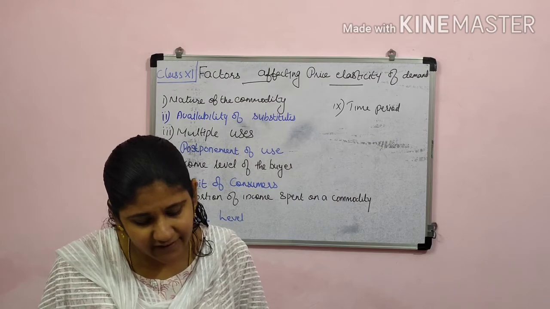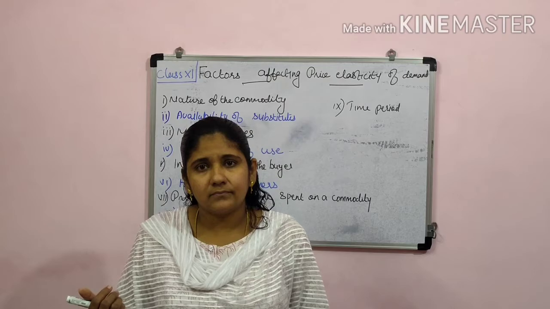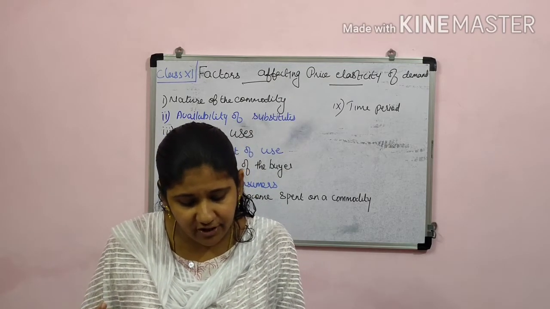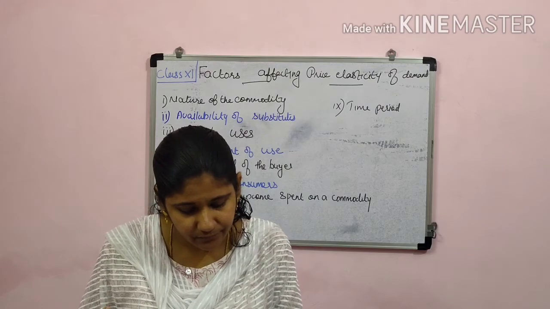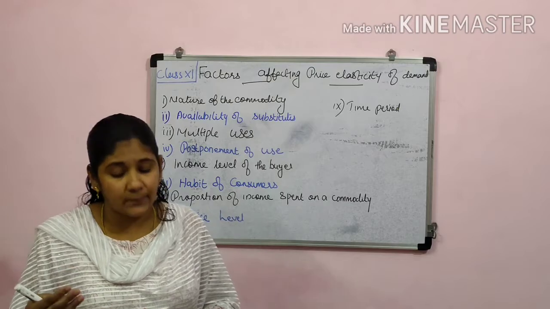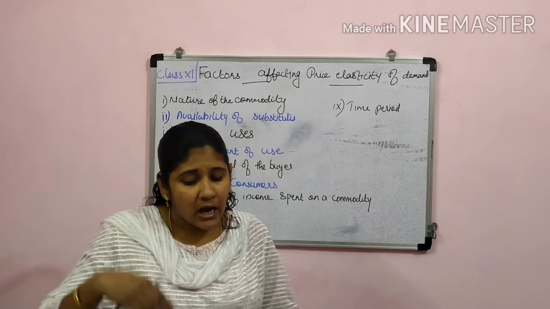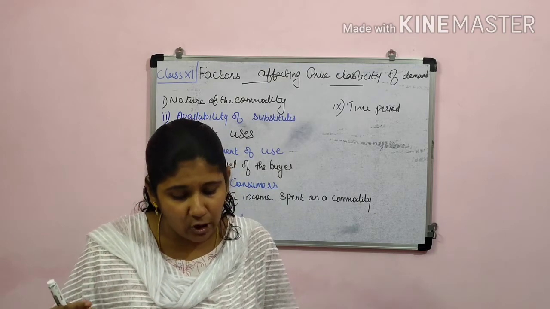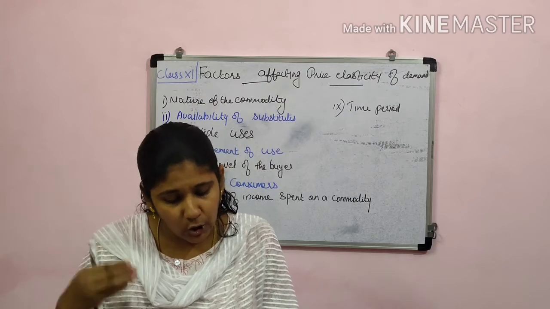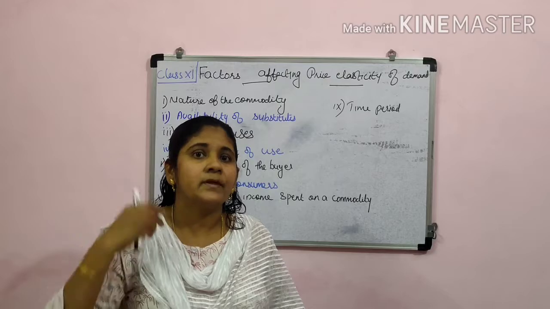Then the next is the price level. Here, elasticity of demand will be higher for a higher level of prices of the commodity, and it will be low for a low level of prices.